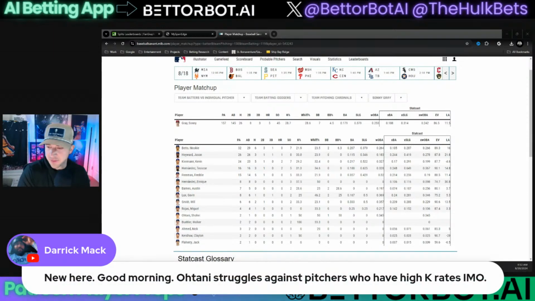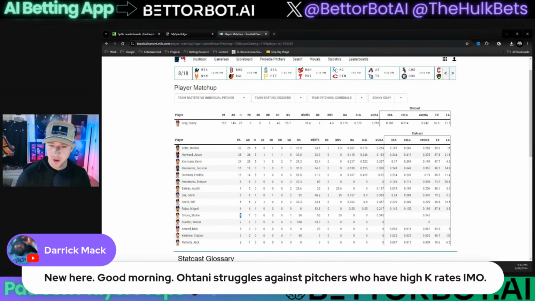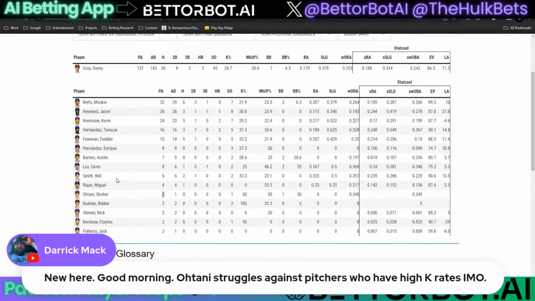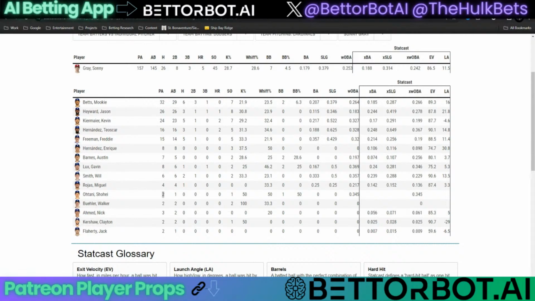Ohtani struggles against pitchers who have high strikeout rates, in my opinion. Yeah, absolutely. We don't have a huge sample here, just 2 plate appearances. Let me blow this up for you guys. Just 2 plate appearances here against Sonny Gray, but look, one of those plate appearances ended in a strikeout. So yeah, Derek, you're right on it.